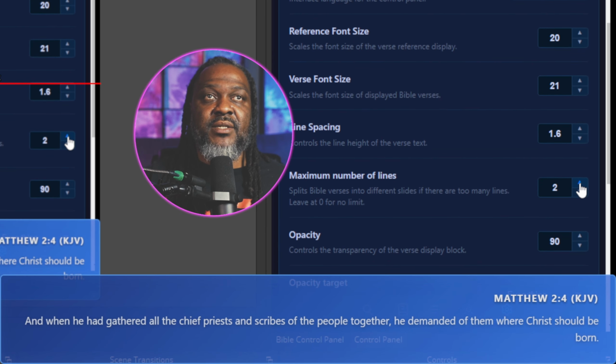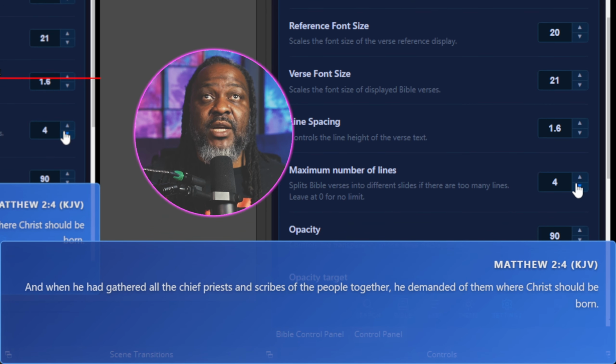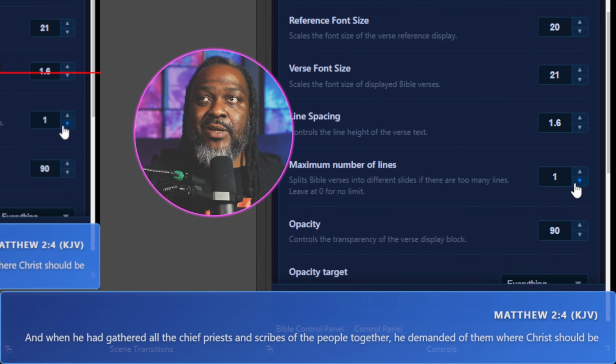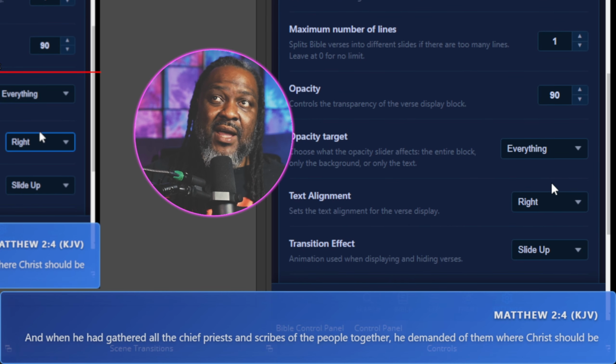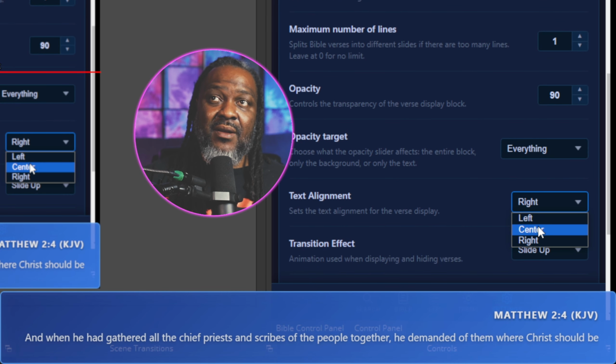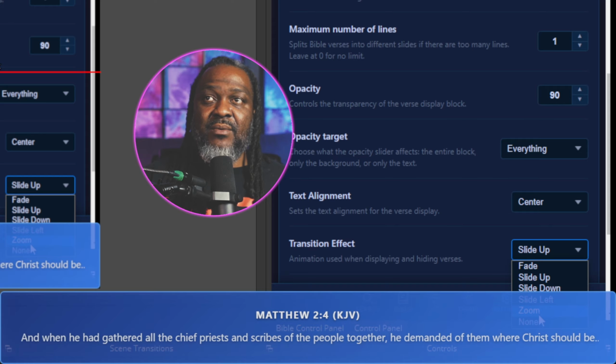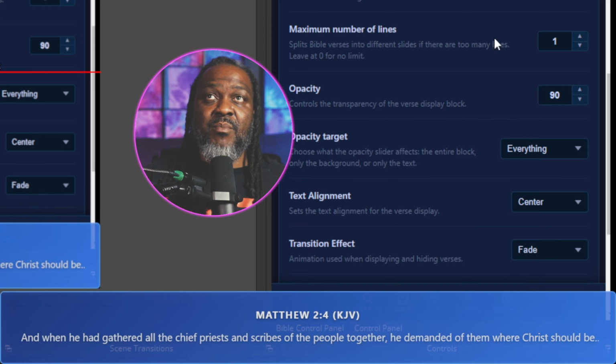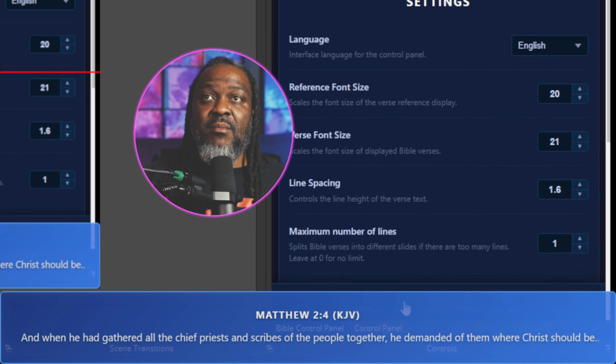Maximum number of lines. That allows me to go as high up as I need to go. I'm going to stick with 1 right now. Opacity is good. I like centered. And let's go back to fade. I don't want any of these other ones. I just need it to be simple, right? And that's good. And I'm going to go back to Bible.